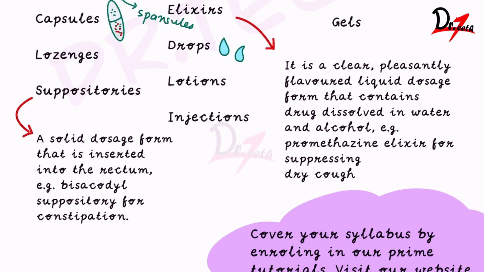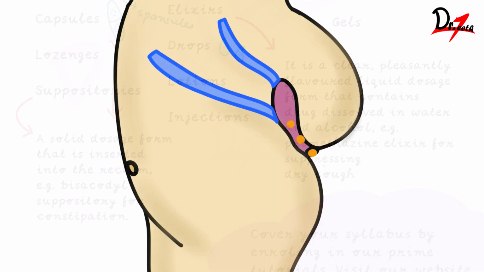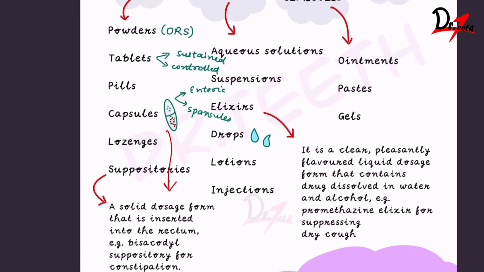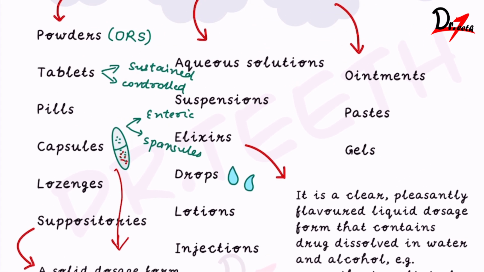Then we come to the suppositories. Now, they have a similar look to the capsules. Means they are also conical in shape or bullet in shape. And we insert it into the anus. There are certain drugs that we insert into the vagina. They are called pessaries. While we have some which are meant to be inserted into the male or female urethra, that is called bougies. So let me write these terms. Okay, so we have covered the solid dosage forms: powder, tablet, pills, capsule, lozenges and suppositories.